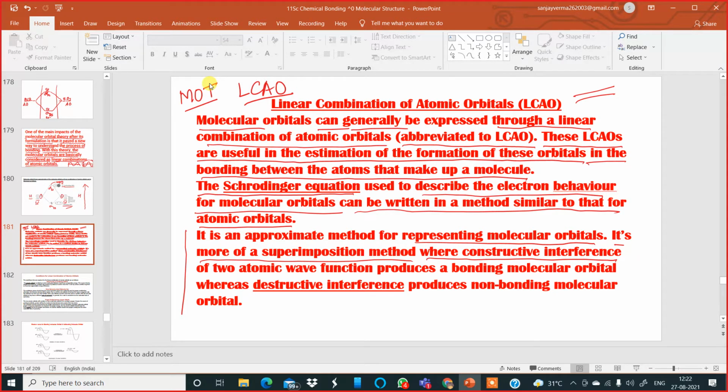Constructive means, if all of you are singing the school song together during the assembly, that is constructive. But if classes 6, 7, and 8 are singing the song at a slower rate than classes 9, 10, 11, and 12, then there is a disturbance.